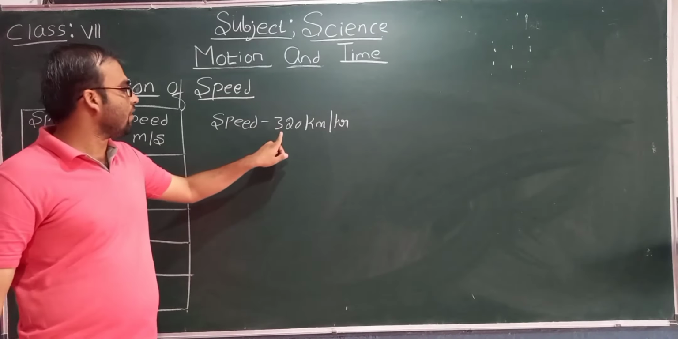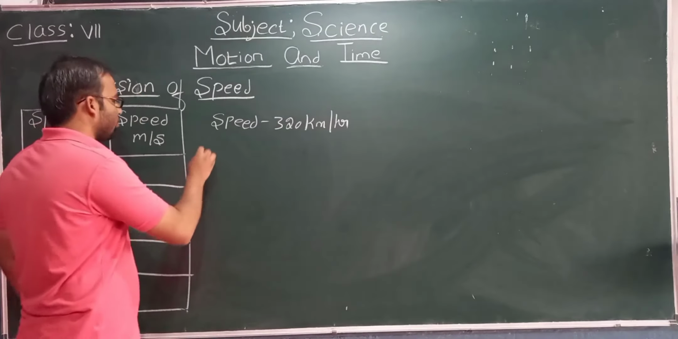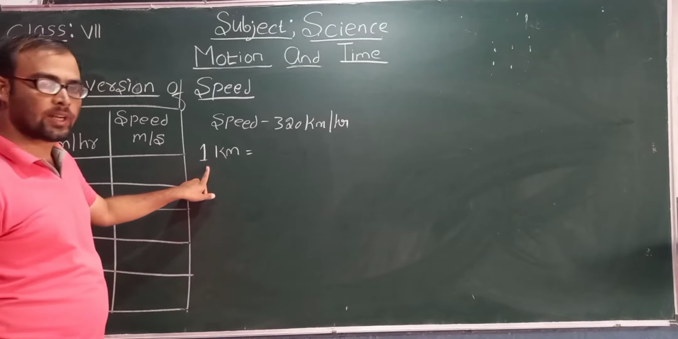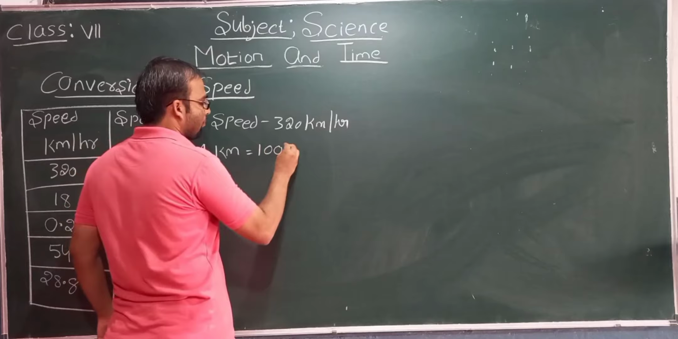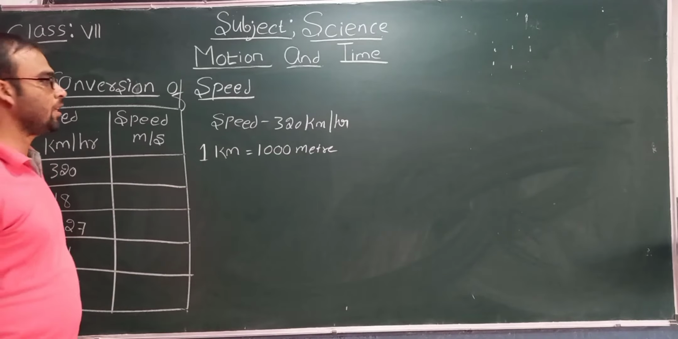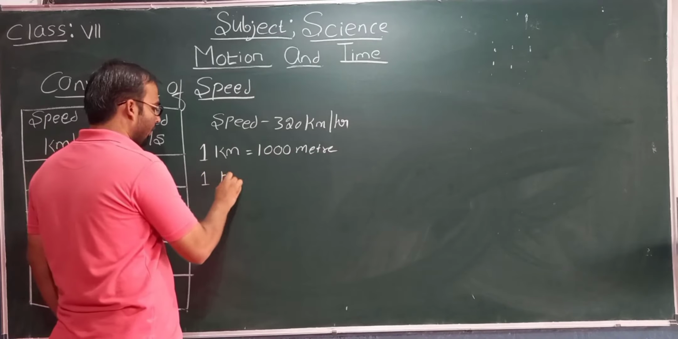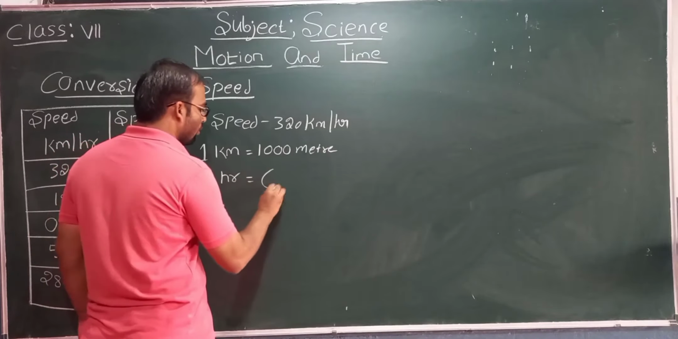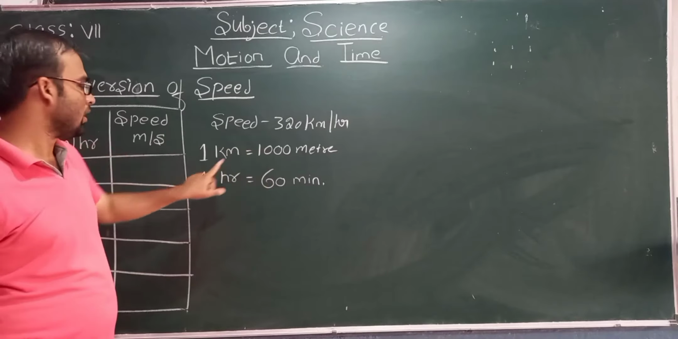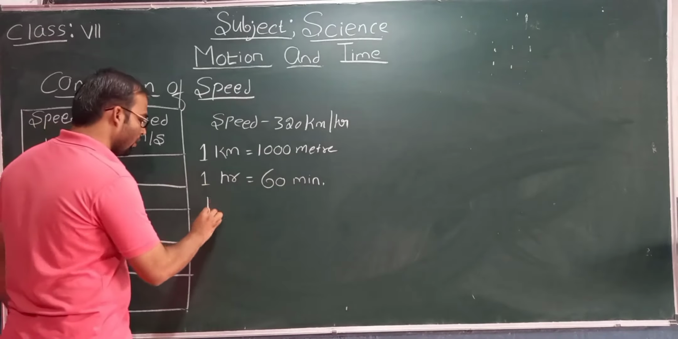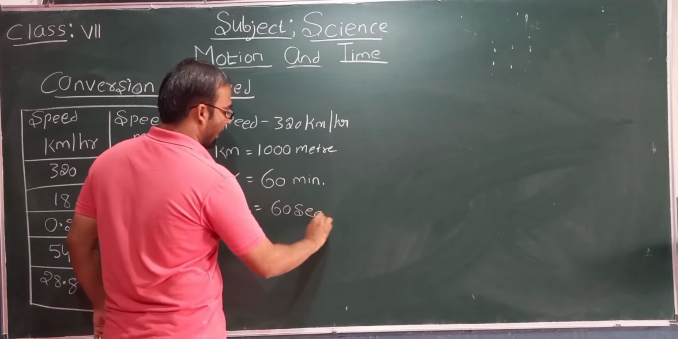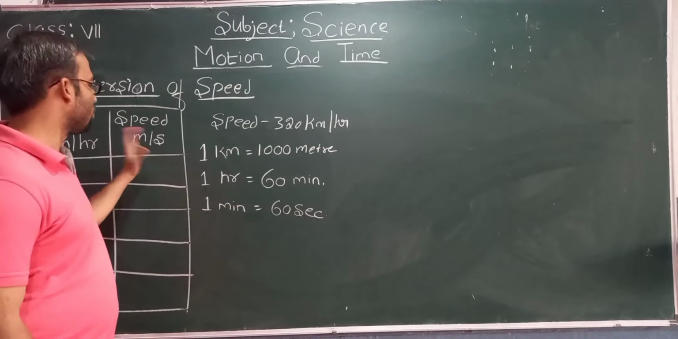Look here, they have given 320 kilometer, and 1 kilometer equals 1000 meter. 1 hour equals 60 minutes, and 1 minute equals 60 seconds. You should know all these things to convert the speed.